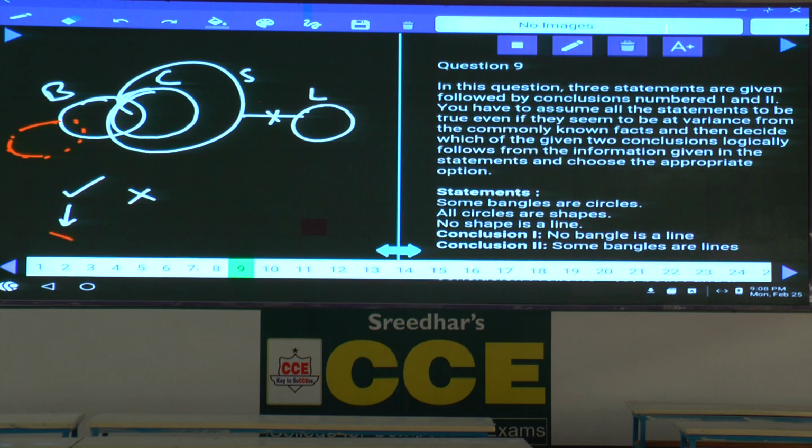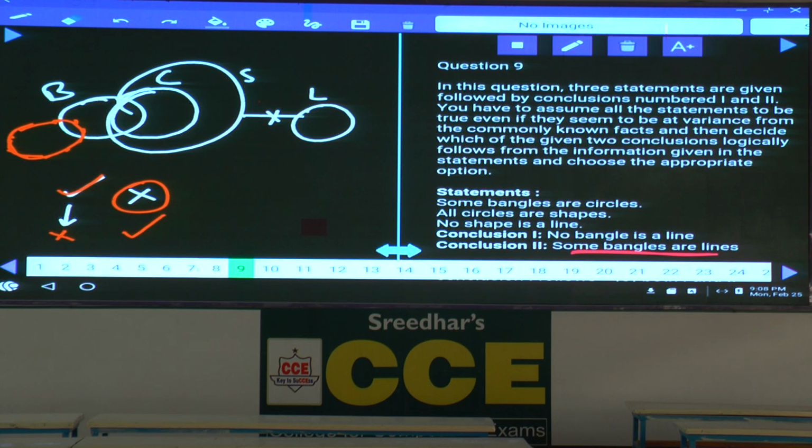Alternate diagram proven, previous conclusion false. After making the previous negative conclusion false, we should check whether any affirmative conclusion which was false in the basic diagram has become true or not. Now in the second, alternate diagram, the second conclusion, some bangles or lines, has become true. Then what is your answer here?